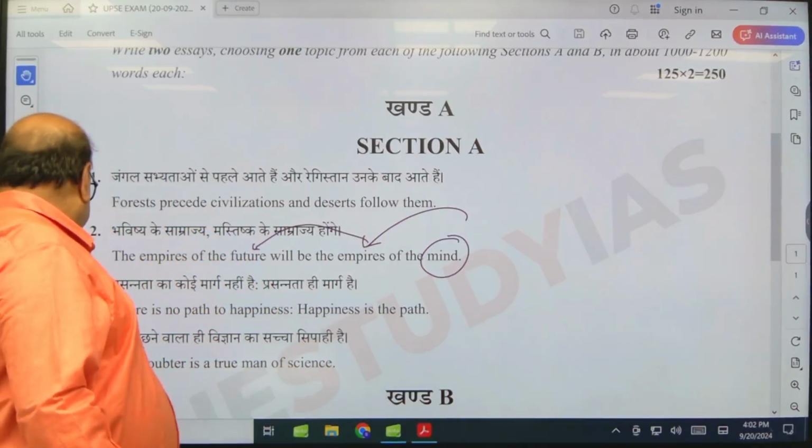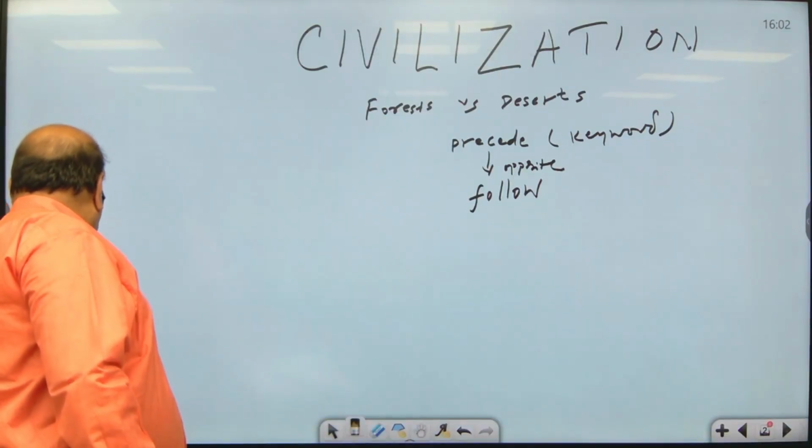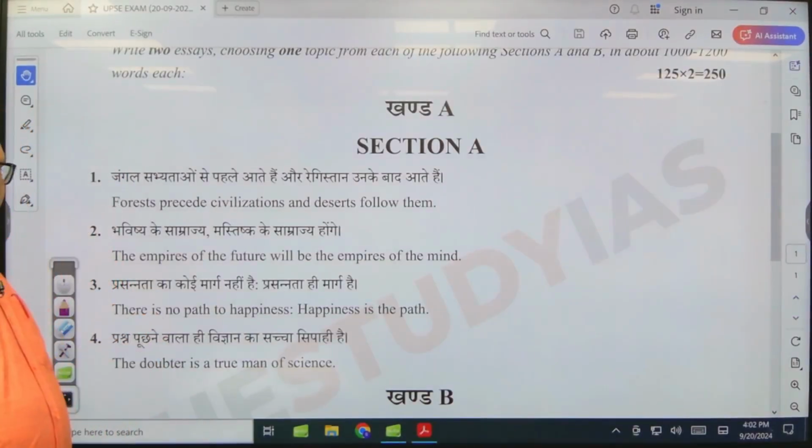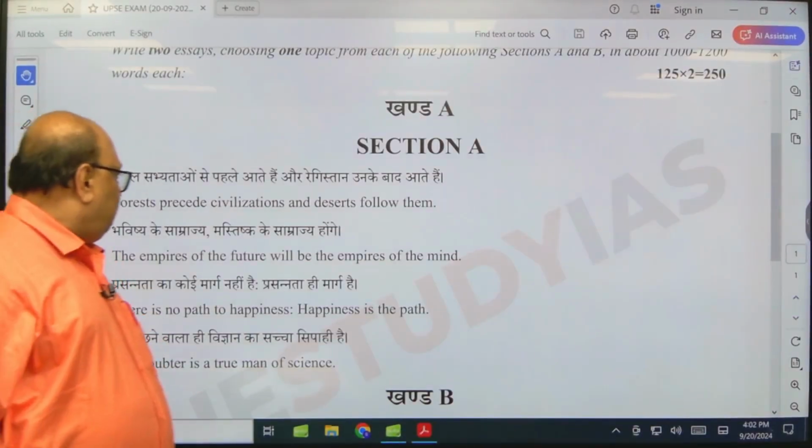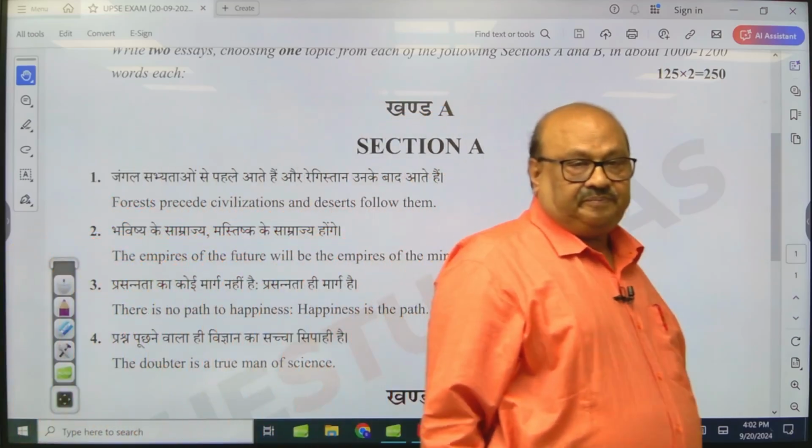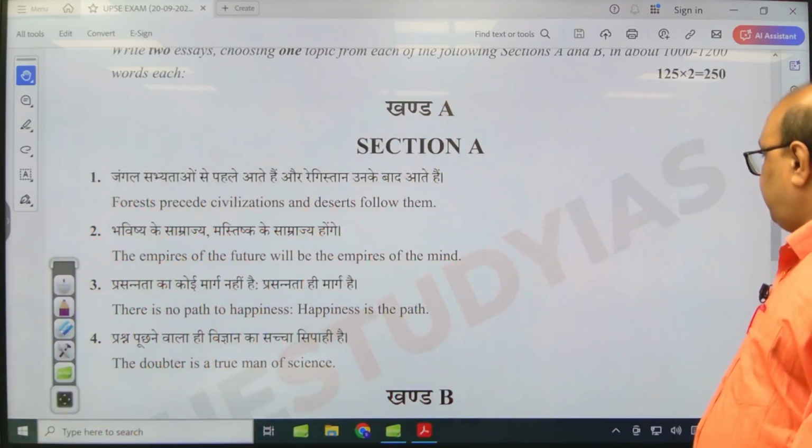Okay, so we now move to the third aim, which is: there is no path to happiness, happiness is the path.